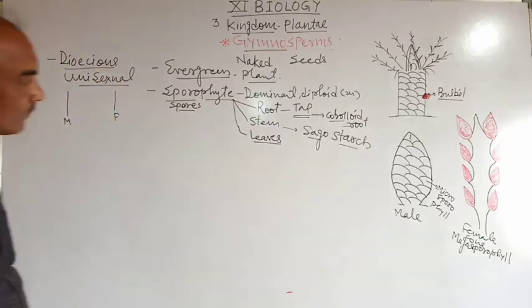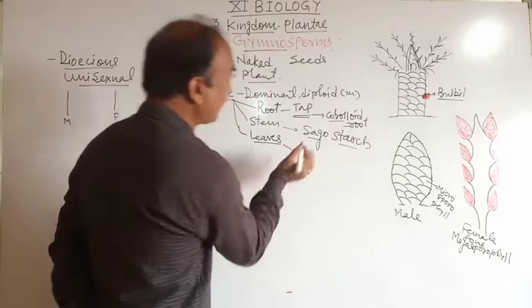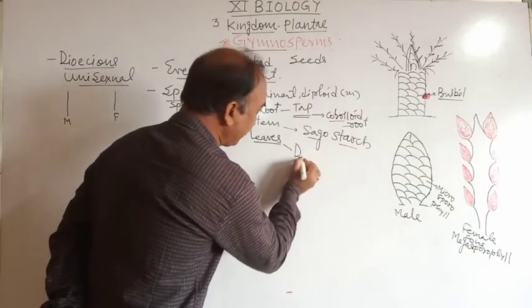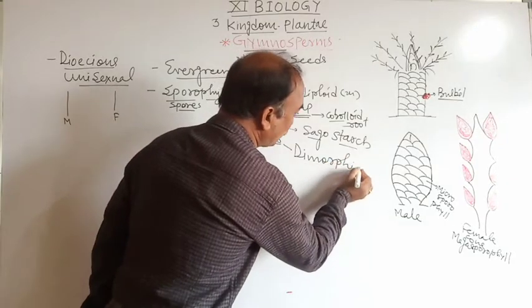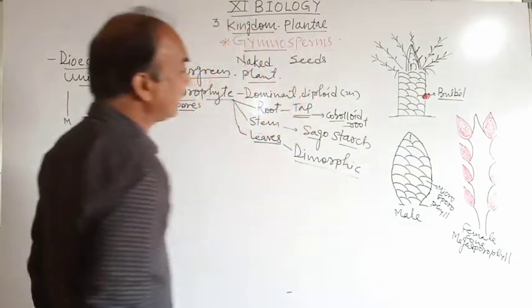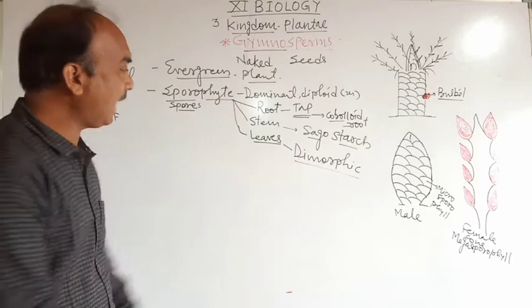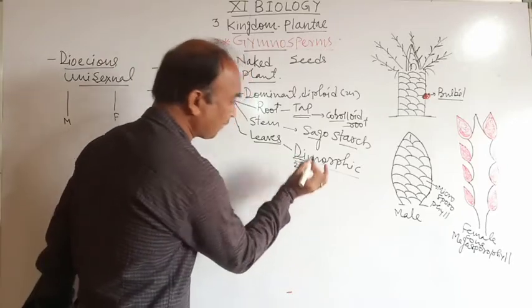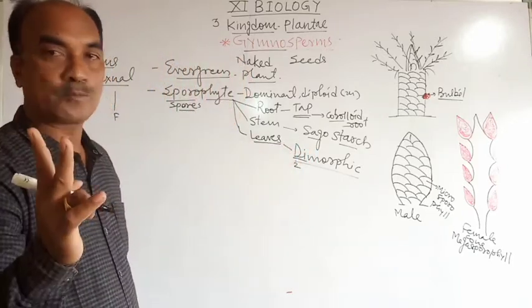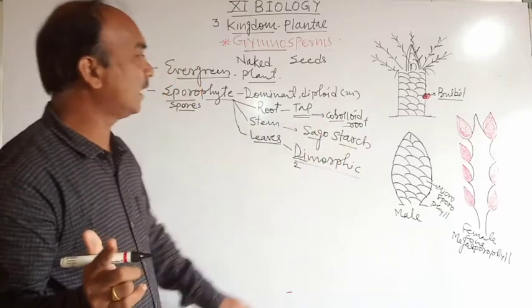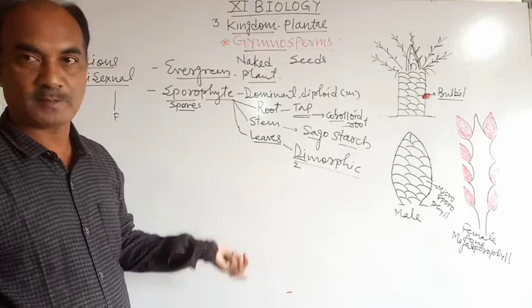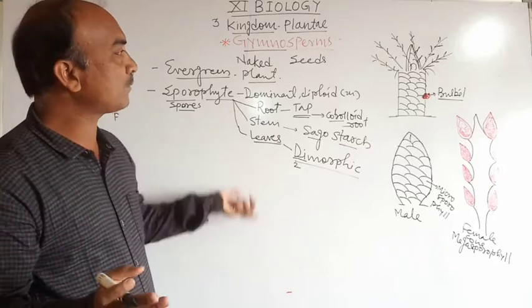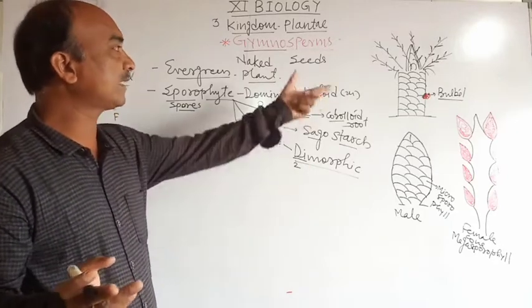Okay. Then leaves. In a cycas there are dimorphic leaves. Dimorphic means di means two, and morphic means morphologically two types of leaves. ये देख सकते हैं आप.